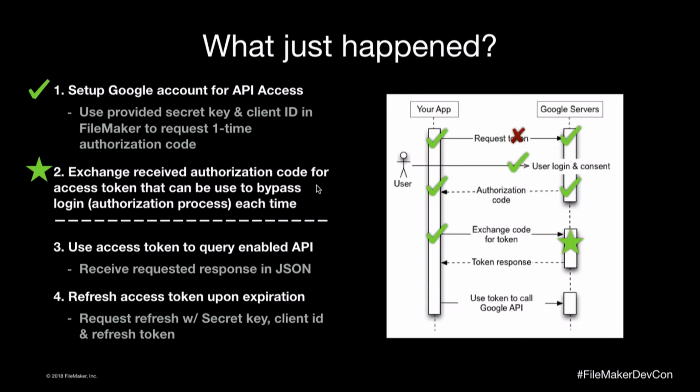And we'll do that with an Insert from URL request with some curl options. Google's server will provide that back to us. We'll parse these out with some JSON. And then lastly, we will use these tokens to query the API we enabled.